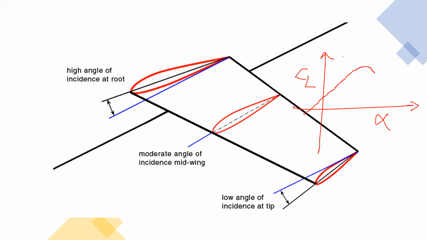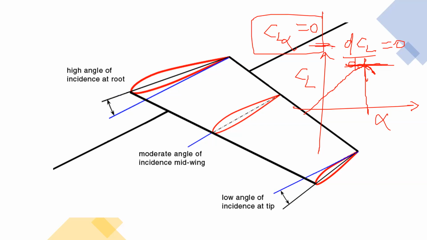Okay, I agree. You can say mathematically that wherever dCL over d alpha becomes 0, after that point stall is going to happen, right? So this is the point where there is zero slope, so CL alpha is equal to 0. That's a warning that you should not increase alpha beyond this point. So this is the point of stall. The point of maximum lift coefficient is also the warning for stall. Okay, we'll go ahead. We have had enough discussion.